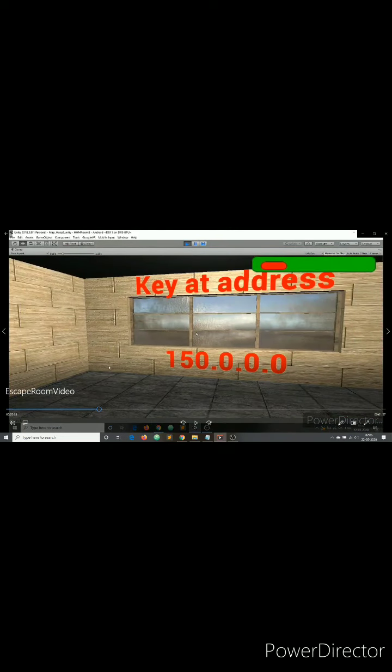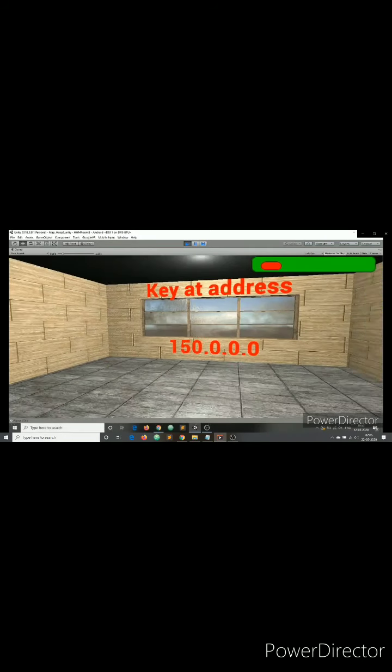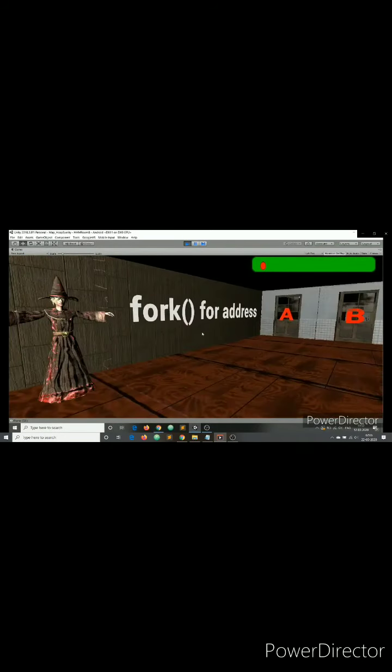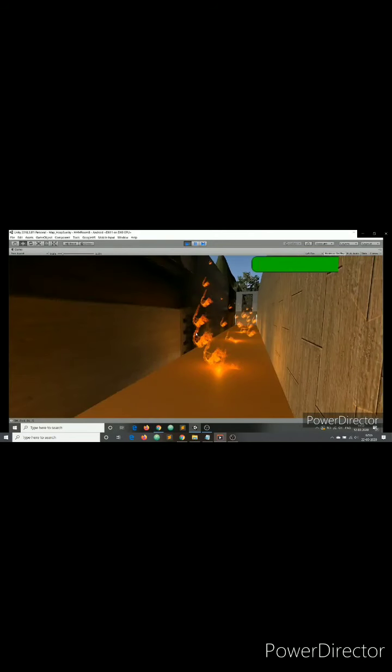Once we collect it, you can see another clue saying key at address 150.0.0.0. According to this, the address belongs to class B, but since this is scenario 1, the player would go in room A. This happens to be the wrong answer, for which he will fall in the fire and the game would be over.